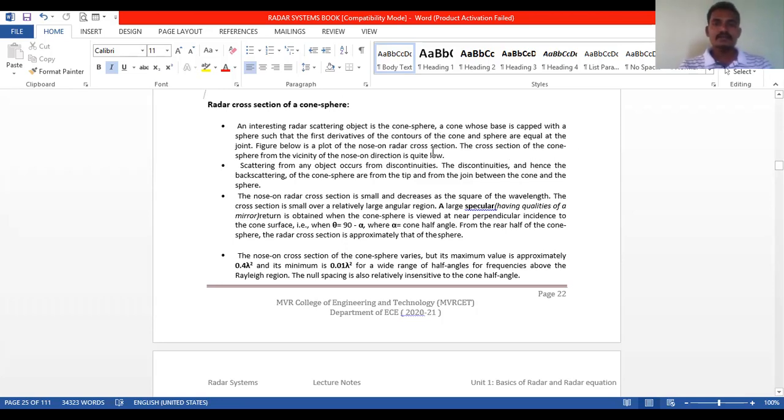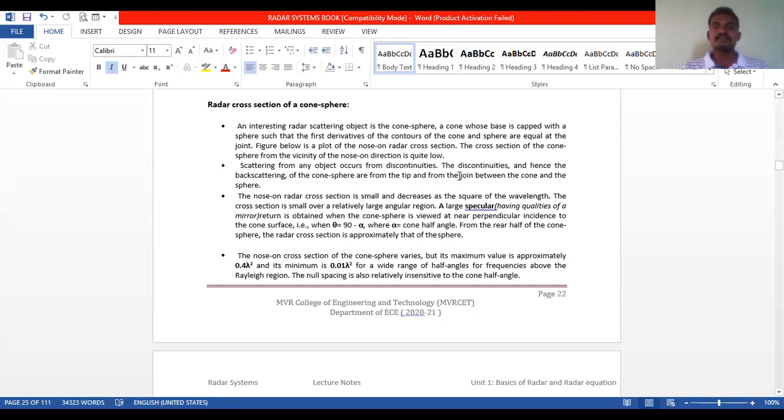So it is the plot, as we already saw in the diagram below, of the nose-on radar cross section. The cross section of the cone sphere from the vicinity of the nose-on direction is quite low. Scattering from any object occurs from discontinuities.